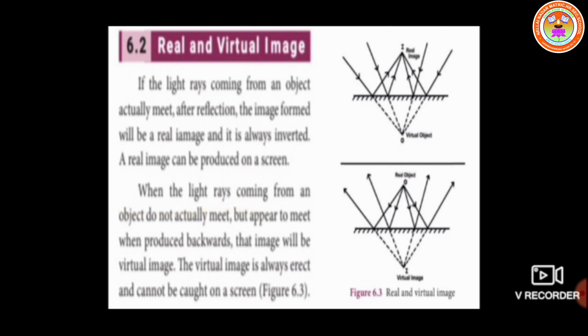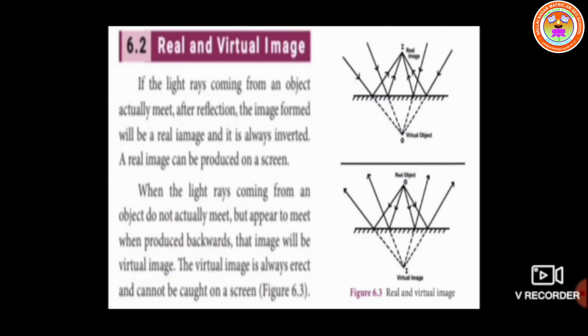Next, when the light rays coming from the object do not actually meet, but appear to meet when produced backwards, that is also indicated by the dotted line.